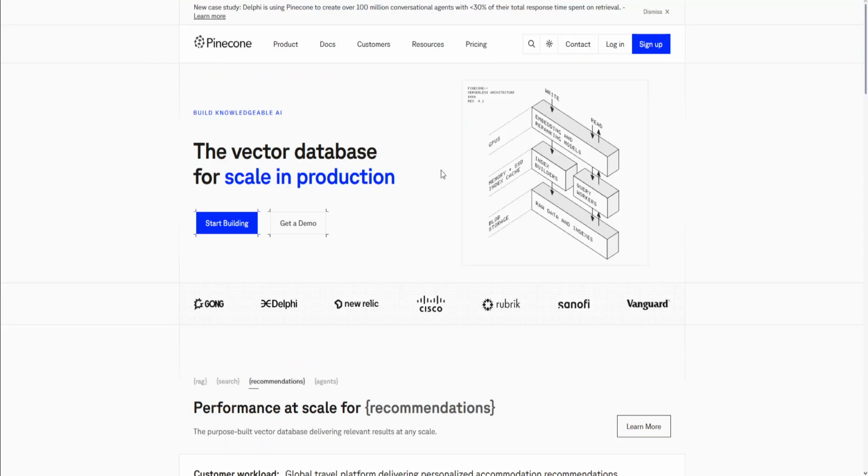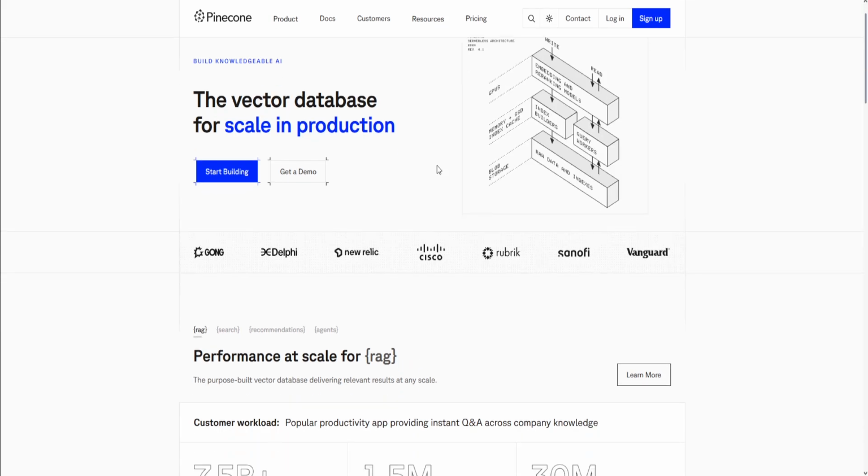Now, Pinecone, on the other hand, is a fully managed cloud-native vector database service that handles vector search, metadata filtering, indexing, and even real-time scaling for you. So let's talk about its pros and cons. For the pros, it is managed by the cloud service. There's no infrastructure to manage. There is also metadata and real-time index support, which easily filters queries and updates indices without downtime.